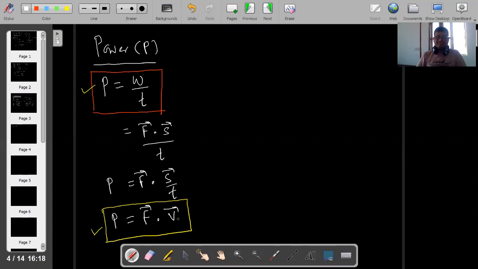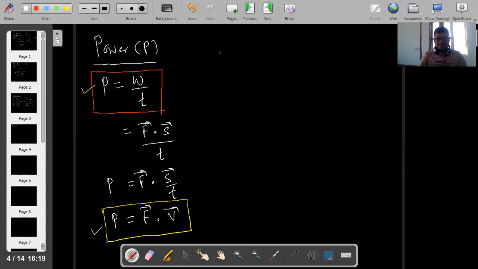So it is a scalar quantity. The dot product of force and velocity is a scalar quantity. Did you understand?